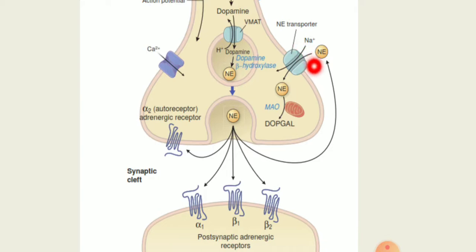If somebody is abusing a drug like cocaine, it will prevent the uptake 1 or neuronal uptake of norepinephrine. So the concentration of norepinephrine will increase in the synaptic cleft, which will bind with receptors at the postsynaptic level, alpha 1 and beta 2, and it may lead to severe hypertension, even stroke, myocardial infarction, or hypertensive emergency. The extraneuronal uptake can be inhibited by corticosteroid, whereas neuronal uptake can be inhibited by cocaine itself.